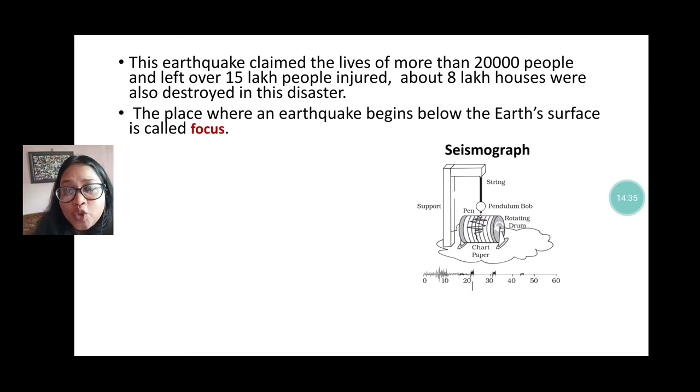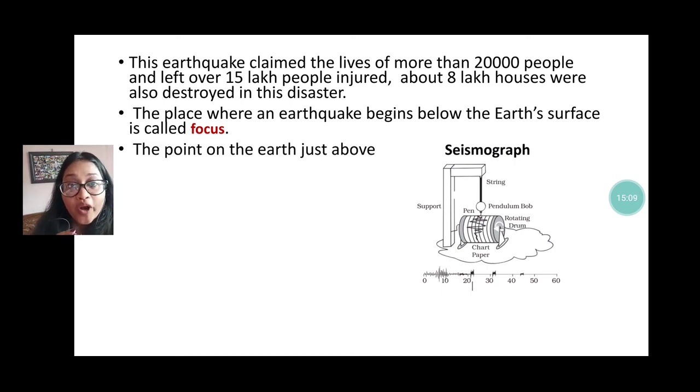Now there are two things you have to know: one is the focus and the other is the epicenter. What is the focus? The place from where the earthquake originates, from where it begins below the earth's surface, is known as the focus. The earthquake mainly originates inside the earth, below the surface, and that point is called the focus.